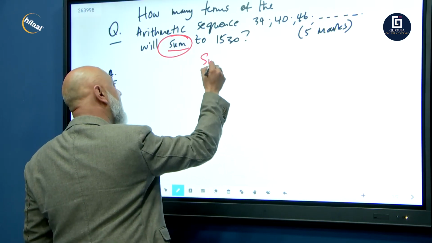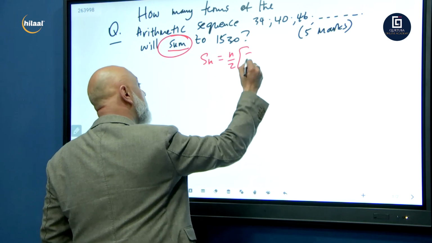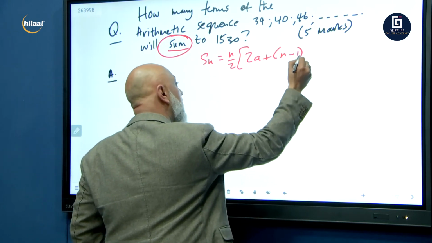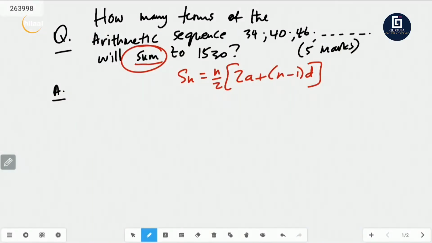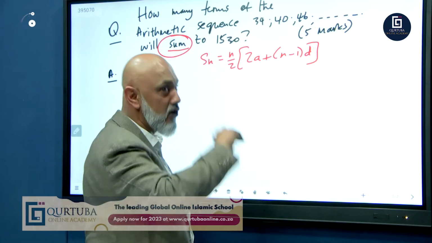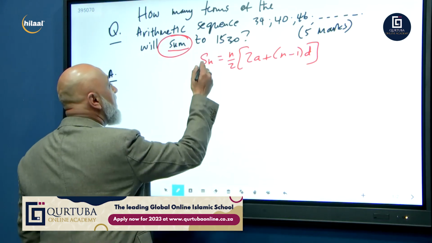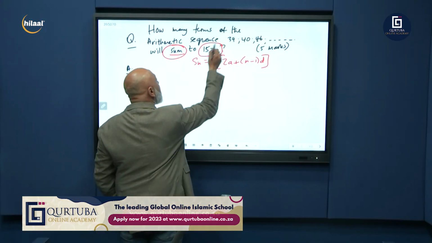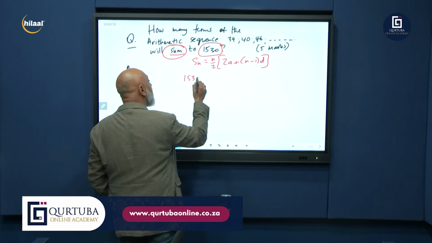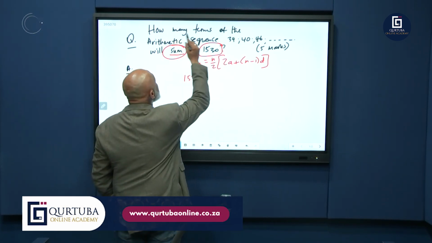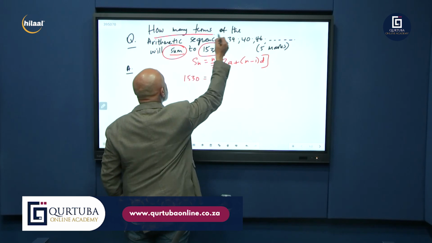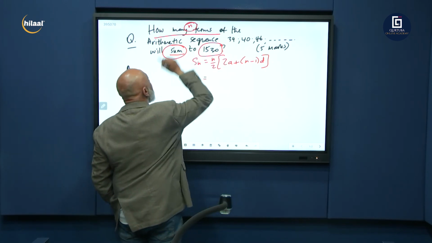So we go Sn equals n over 2 into (2a plus (n minus 1) times d). That's your formula, arithmetic series, last term not given. Check back on the mind map that we did. They're giving me the Sn, 1530, so I put that there. We're looking for how many terms. When they say how many terms, they are always looking for n.